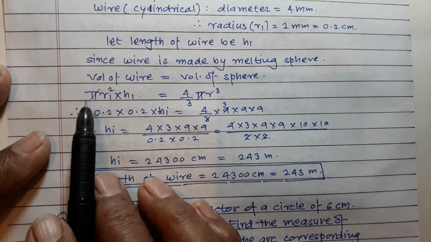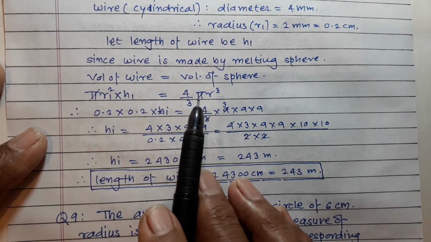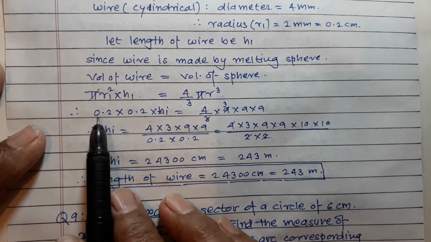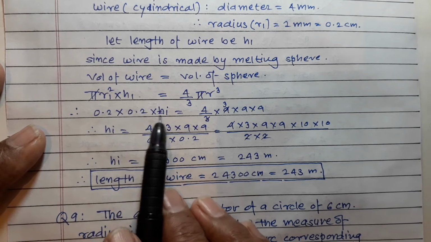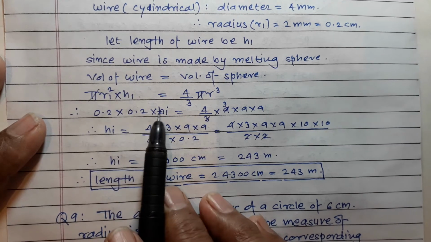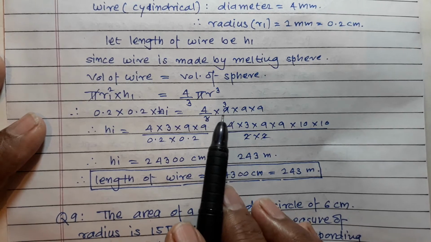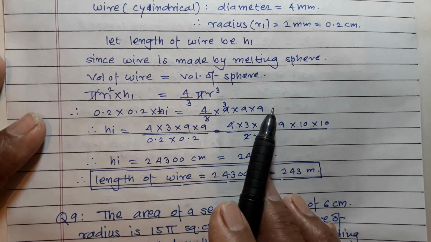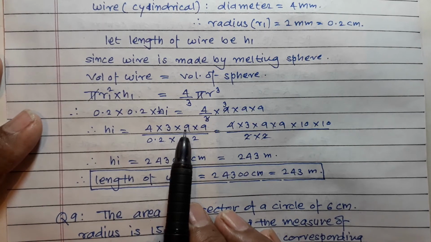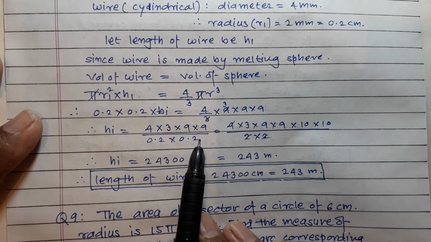And therefore pi r1 square into h1 is equal to 4 upon 3 pi r cube. So pi gets cancelled, 0.2 into 0.2 into h1 is equal to 4 upon 3 into 9 into 9 into 9, and therefore h1 is equal to 4 into 3 into 9 into 9 upon 0.2 into 0.2.